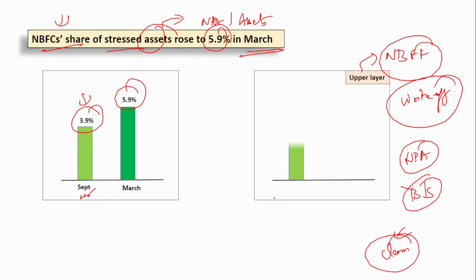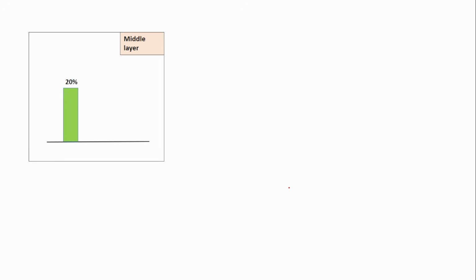In case of upper layer NBFCs, the write-off has increased from 50% to 72.9%. That is, in June 2022, the write-off was 50% and now it has increased to 72.9%. Similarly, in the middle layer also, the write-off has increased from 20% to 38%. So we saw the stressed assets also increased in the NBFCs and the write-offs also increased in both the upper and the middle layer NBFCs. And we also saw what a write-off is.